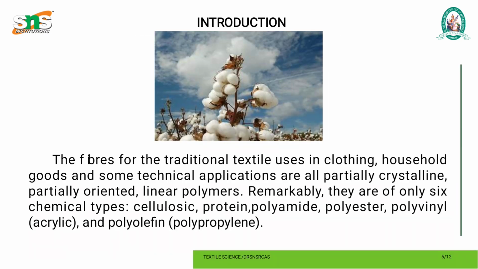The fibers for the traditional textiles used in clothing, household goods and some technical applications are partially crystalline, partially oriented, linear polymers. Remarkably, they are only six chemical types: cellulosic, protein, polyamide, polyester, polyvinyl, that is acrylic, and polyolefin, that is polypropylene. So now we're going to see the classification.